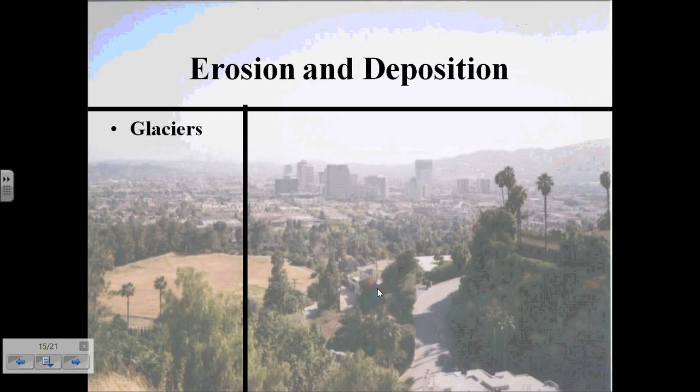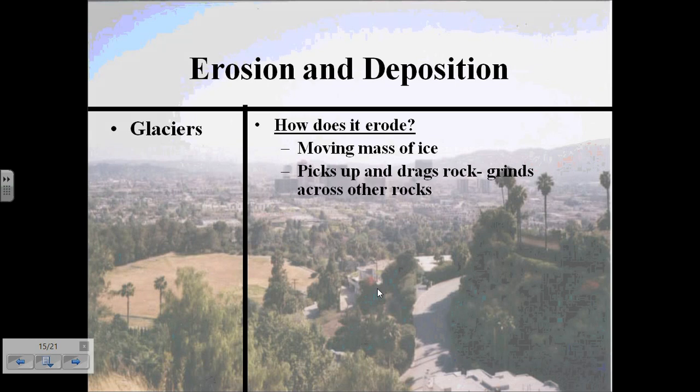Now, another example of erosion and deposition in action happens with glaciers. With glaciers, how do they erode? They move massive ice. They're a moving mass of ice. Along the way, they tend to pick up and drag rock and grind across other rocks. This collects other material. This digs into the land and widens valleys just like water does.